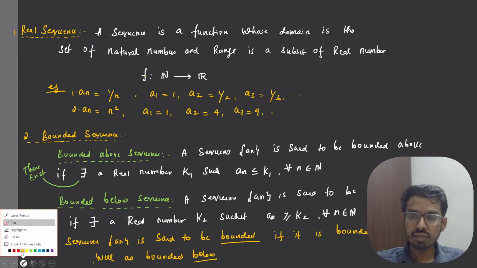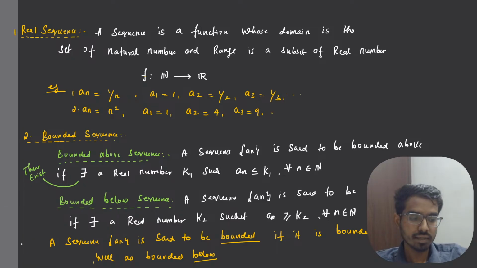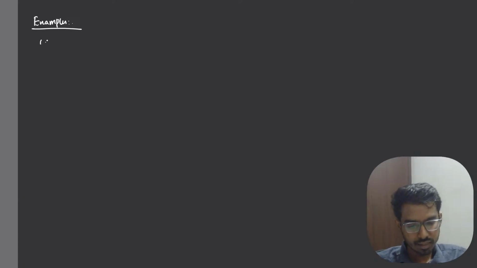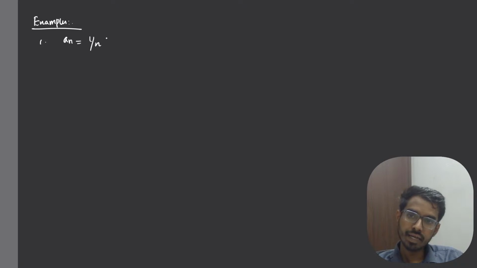I'll give you some examples. Let us take some examples, right? Let us consider the sequence an equals 1 by n. Now, what is the range of the sequence? If I put n equal to 1, we will have 1.